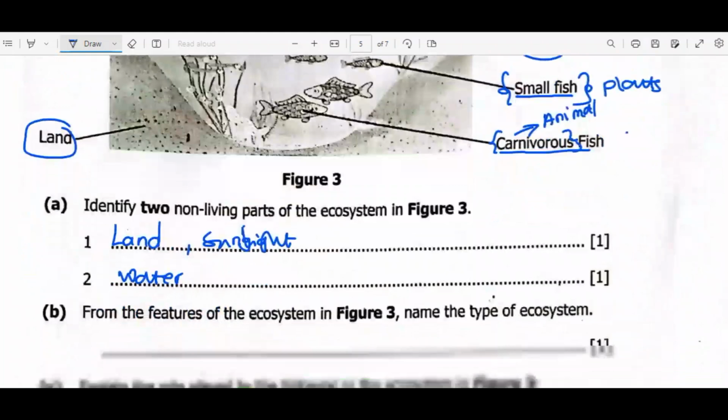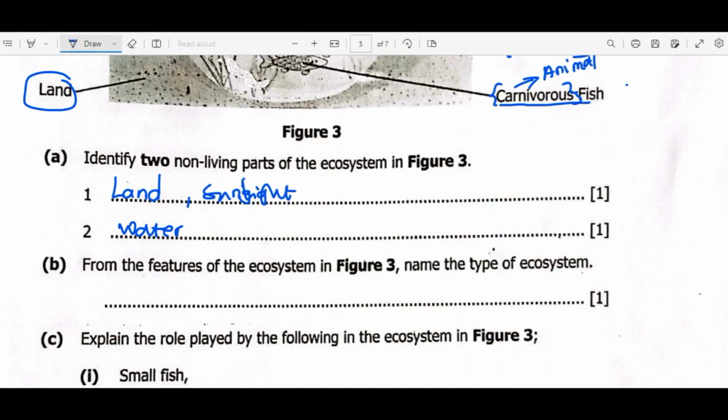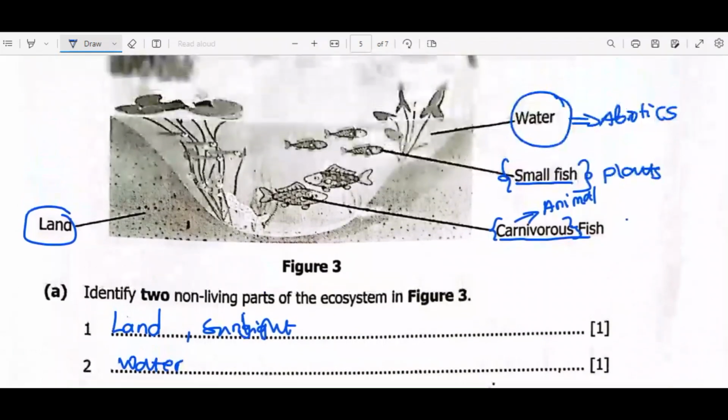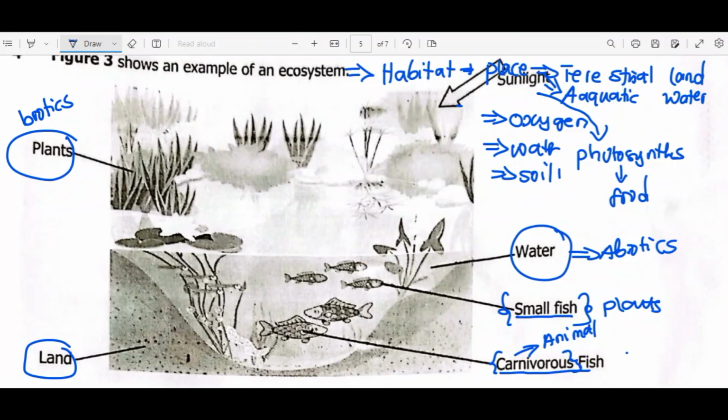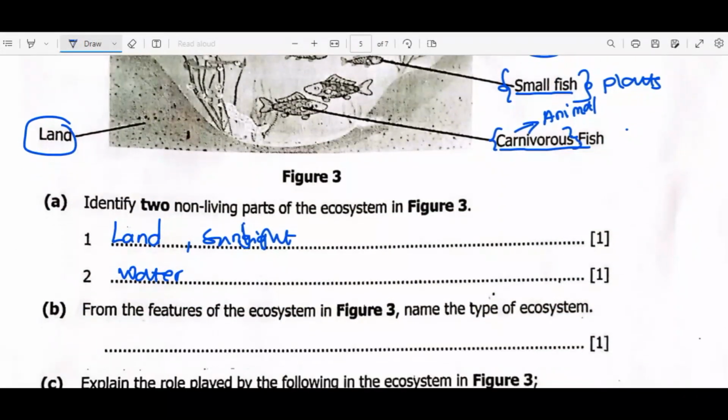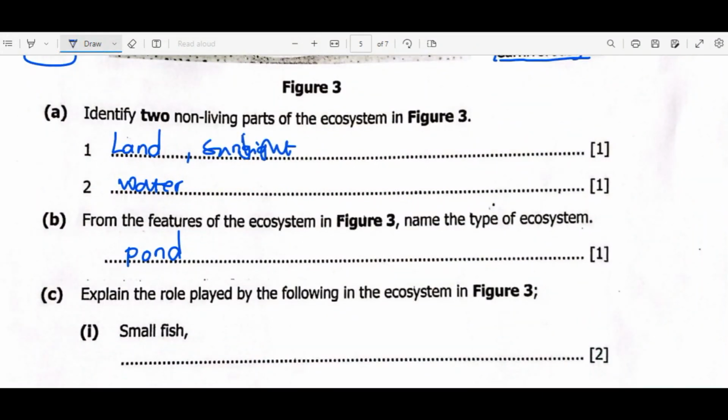Now let's look at question B. From the features of the ecosystem in figure 3, name the type of ecosystem. If you look at this ecosystem, and if you have studied ecology the way it should be studied, we are dealing with a pond. A pond is an example of an ecosystem. So just say pond.